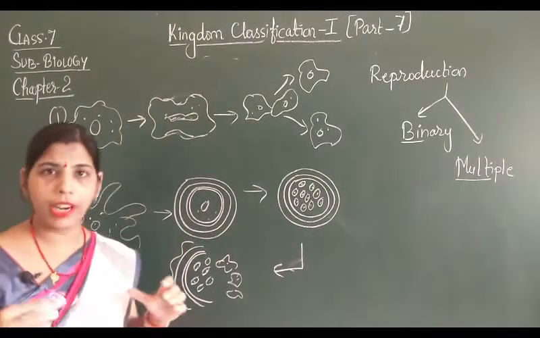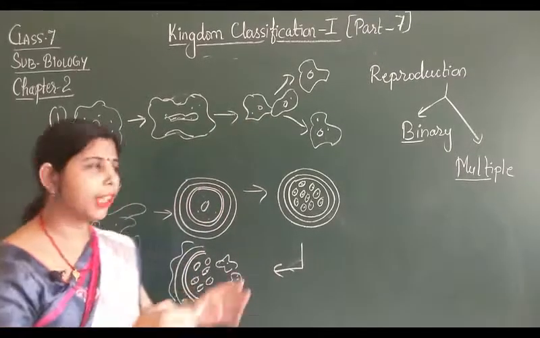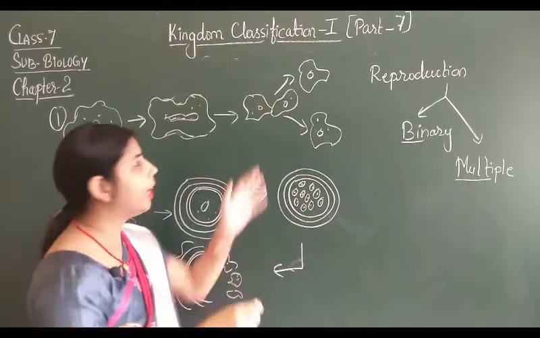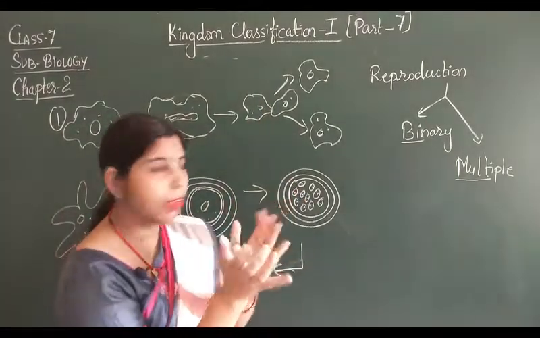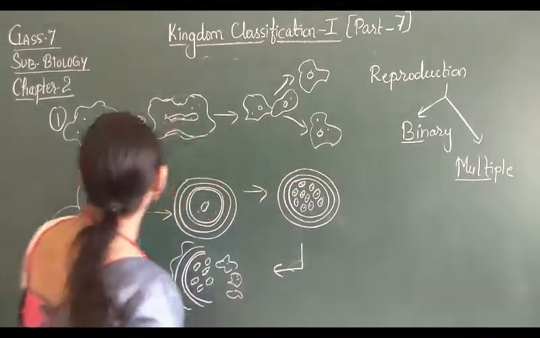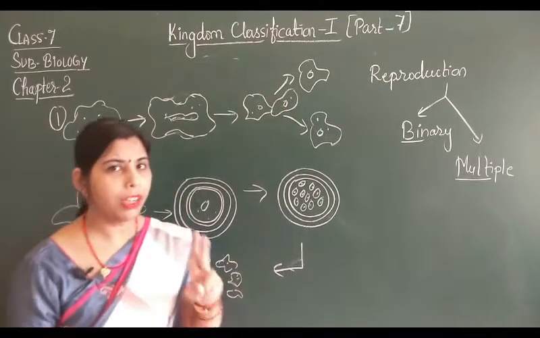As the nucleus divides into two, the cytoplasm follows, and the cytoplasm is again going to divide into two cells. And after the division of cytoplasm, these two cells are detached, वो आपस में अलग हो जाती हैं. They are going to form two daughter amoeba cells. That means one parent cell is divided into two. That's why it is known as binary fission.